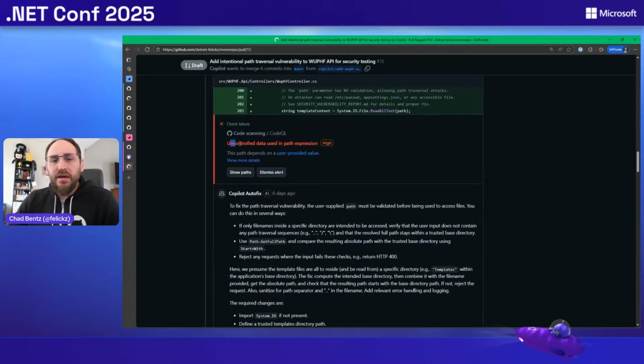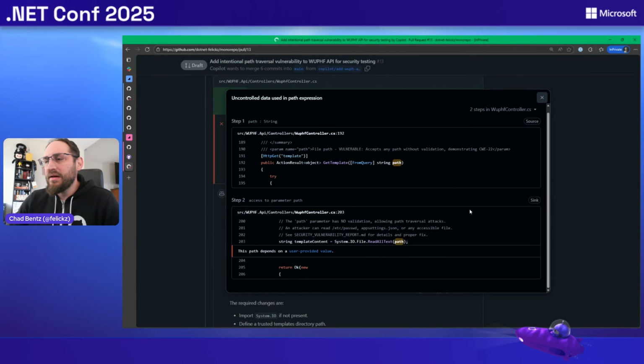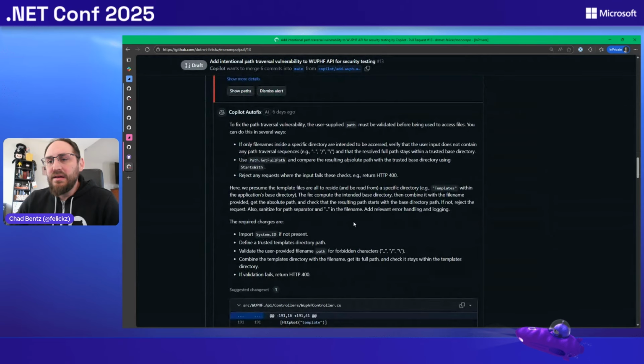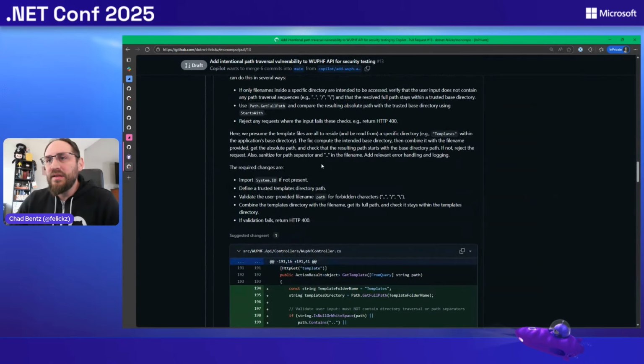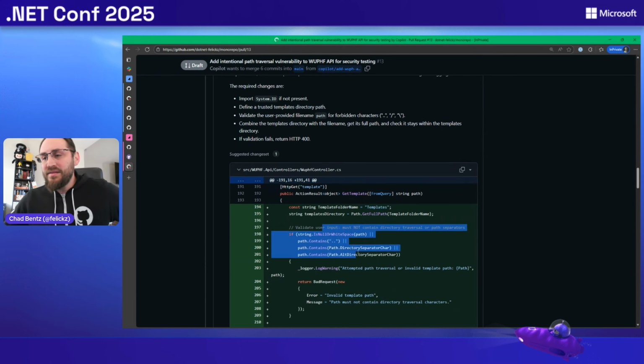Another vulnerability, uncontrolled data in a path expression. We've got the same kind of paradigm here. Data flowing in, you can see flowing into a file read all text. Same idea. Maybe that's not the best thing to do. We should probably be doing some consideration of not allowing dot dot slash coming in. Even the fix is suggesting we should be looking in a specific folder and then sanitizing that input.